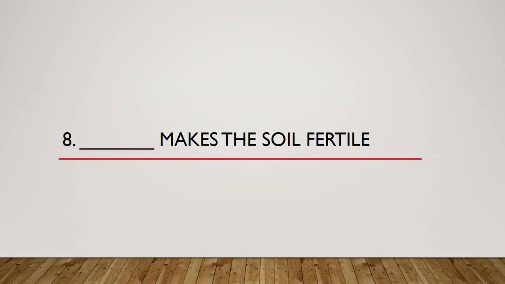Moving on, question number 8. Dash makes the soil fertile. I repeat the question. Dash makes the soil fertile, means with the help of what is the fertility of the soil maintained? So I'll give you again 4 seconds to think, write and speak the answers.